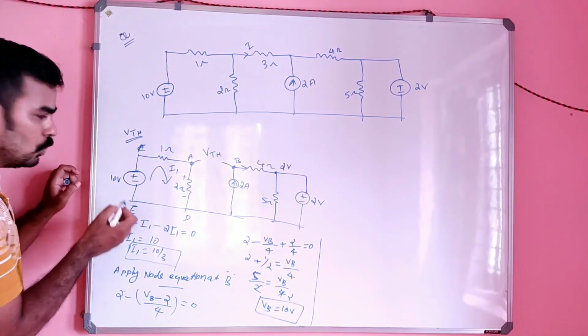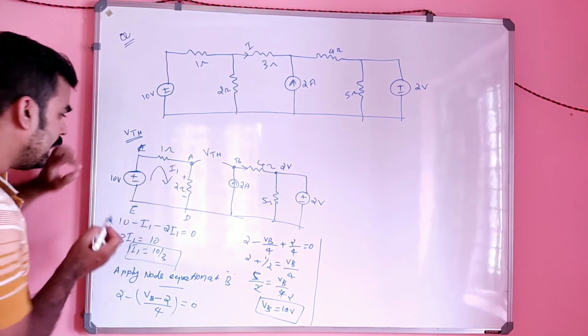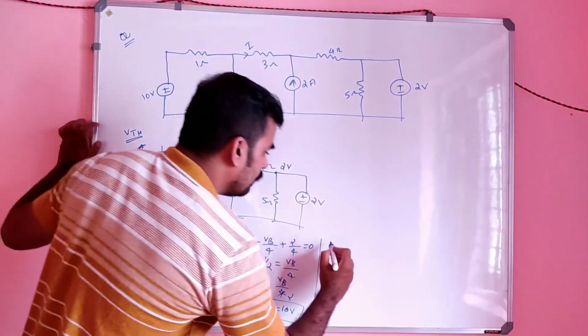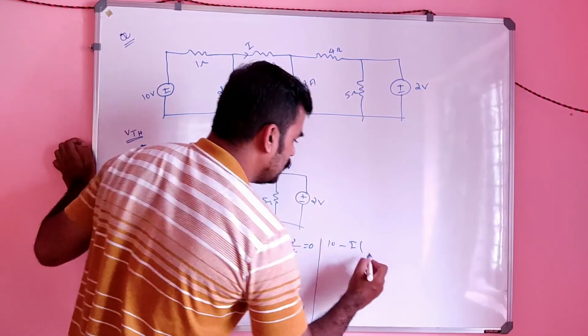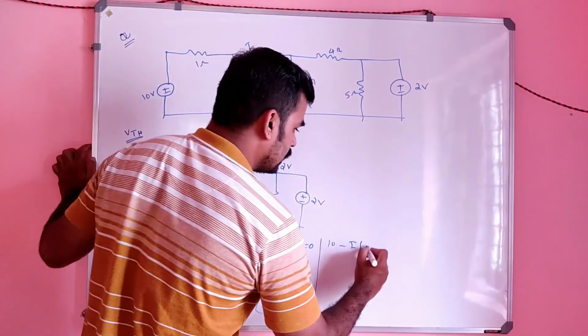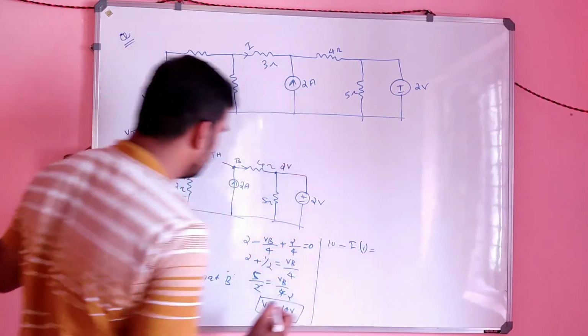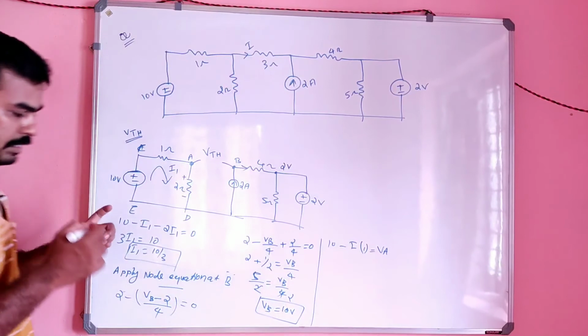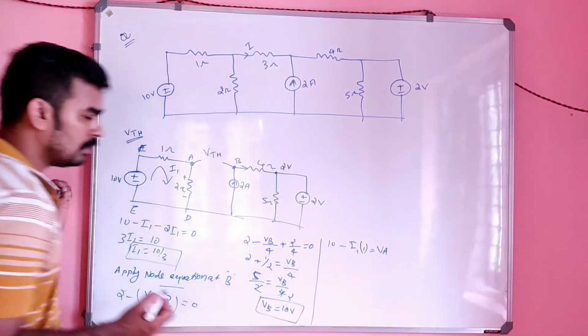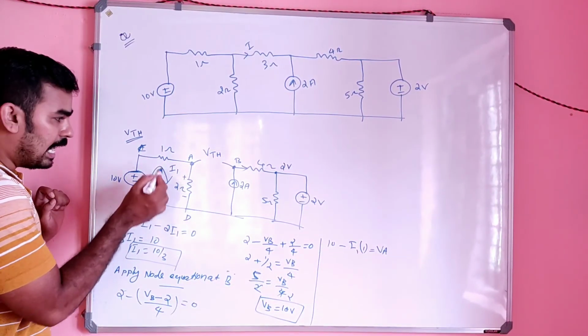Apply KVL in first loop for finding VA. See, it is 10 minus I1 into 1 will be the voltage VA, right? 10 minus I1 into 1.